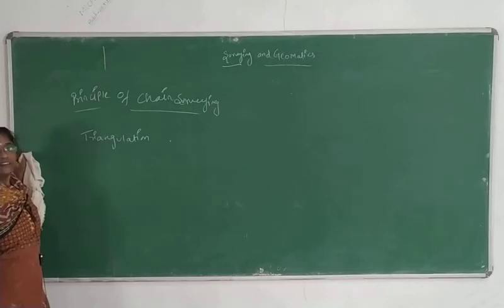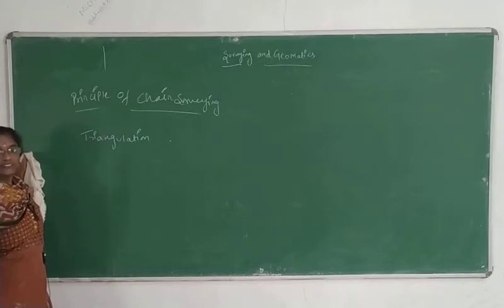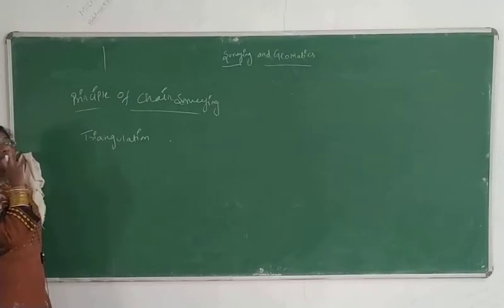Triangulation means we are not only using triangles but other trigonometrical shapes also. For that reason we call it triangulation. The principle of chain surveying is triangulation.